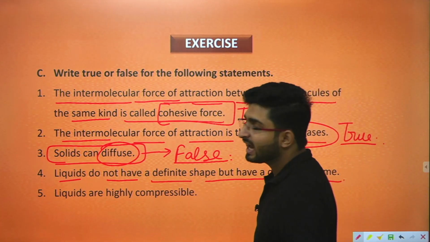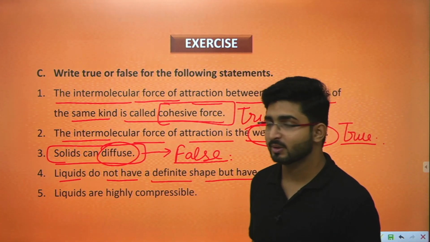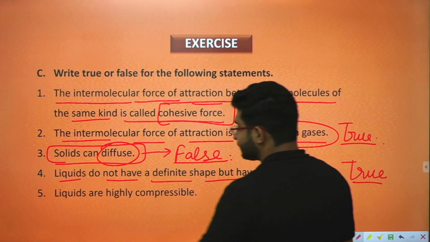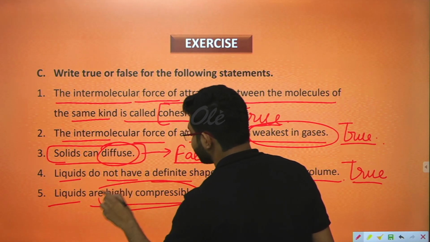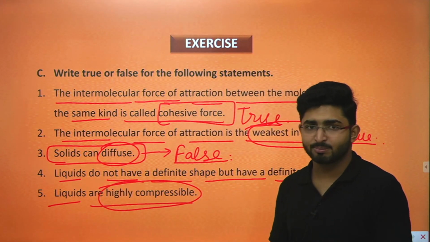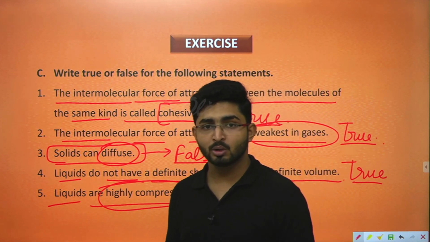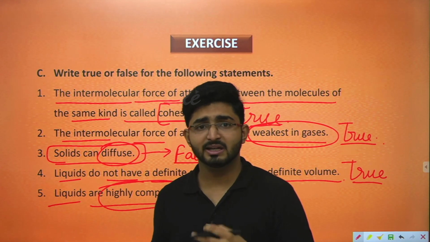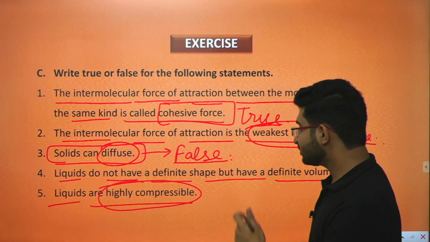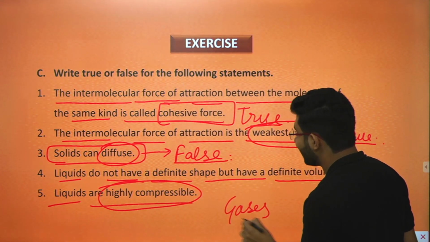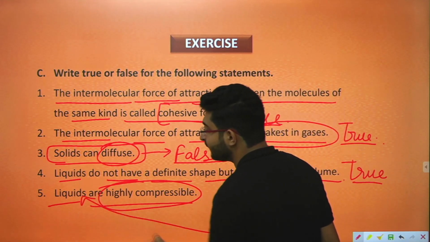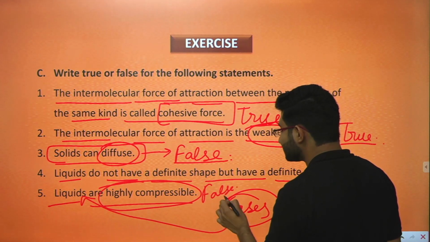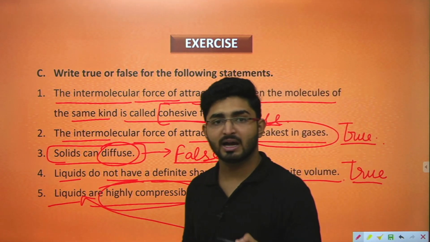Liquids do not have a definite shape but have a definite volume. Yes, we have studied about this. So it's a true statement. The next one is liquids are highly compressible. In case of liquids, they can be compressed if we fill a liquid in a balloon or any compressible container. But gases are highly compressible compared to liquids. So that's why it's a false statement, because gases are highly compressible, not liquids.